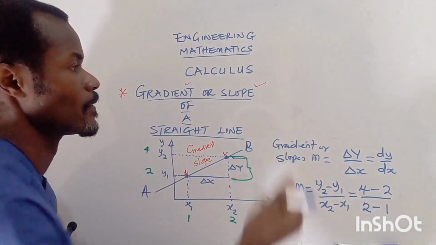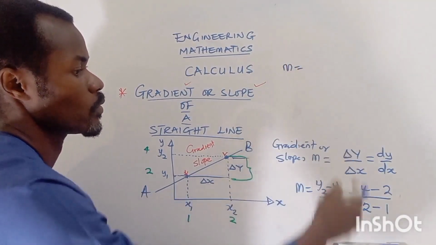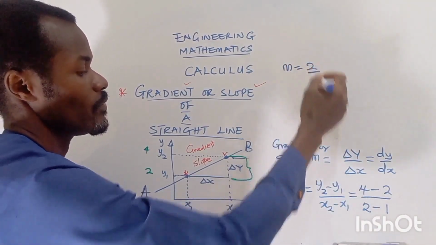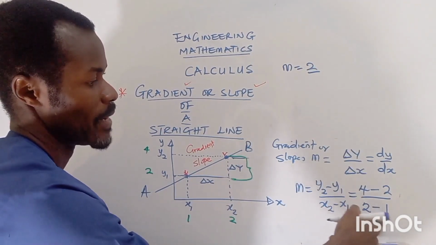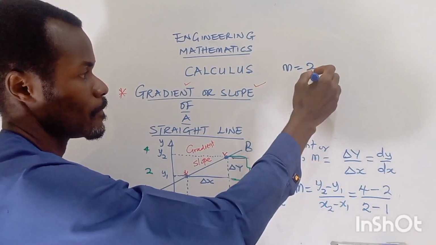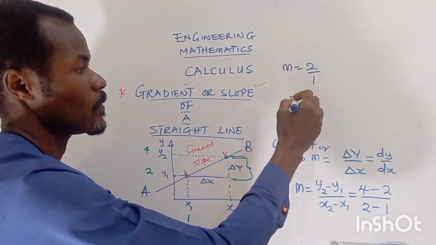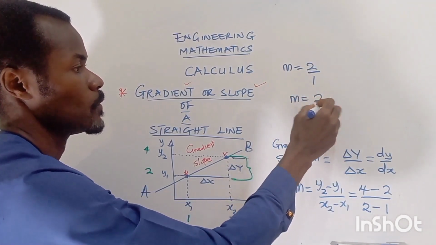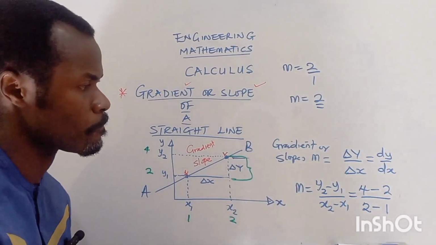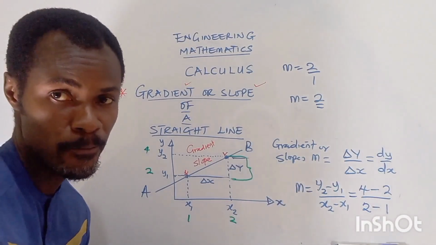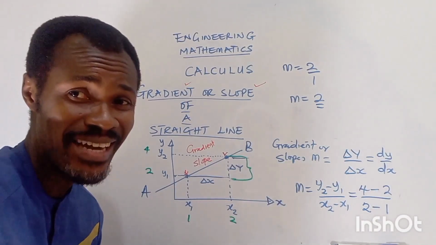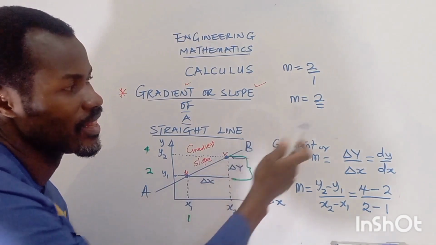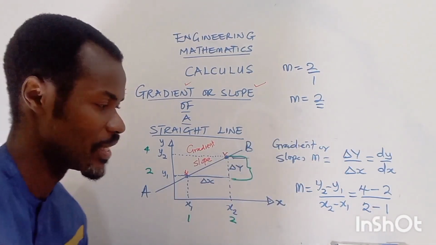So what would that give us? n is equal to 4 minus 2, which is 2, divided by 2 minus 1, which is also 1. So 2 over 1, n is equal to 2, because 2 by 1 is 2. So the gradient or slope, or sometimes the derivative of the straight line, is 2.